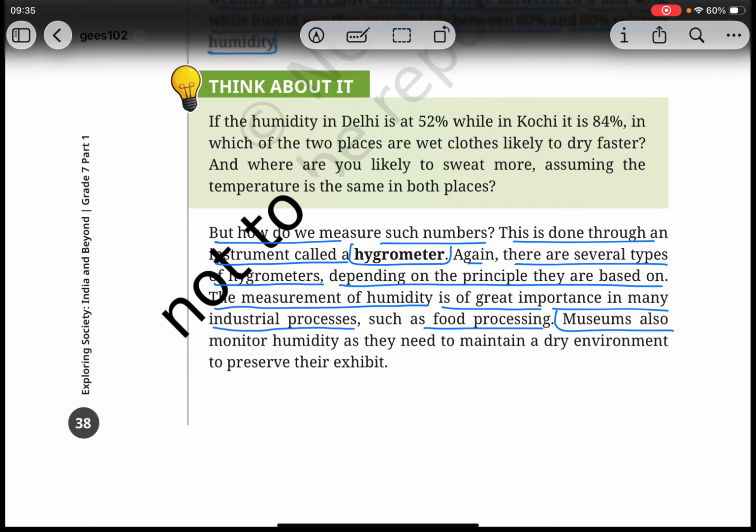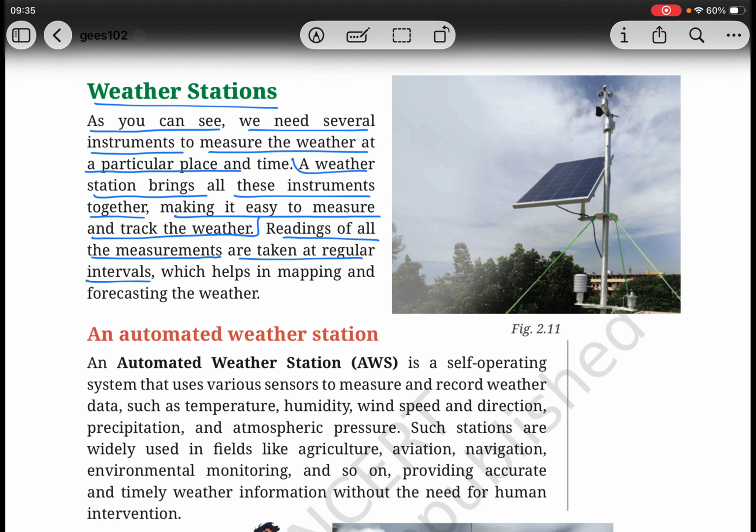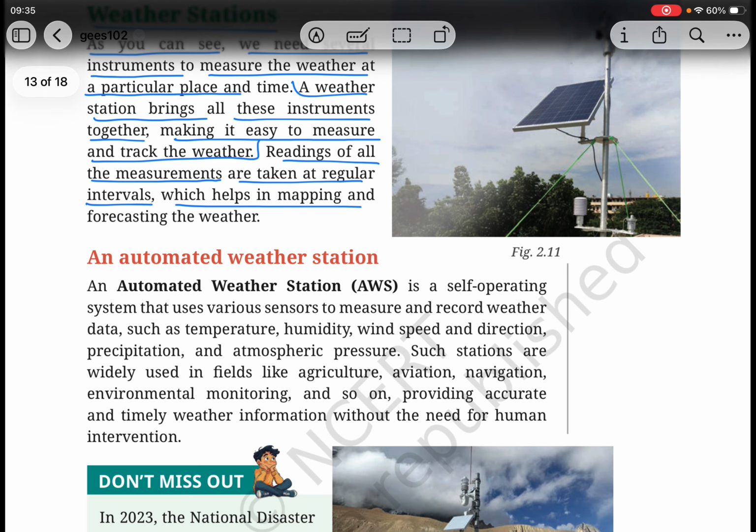Weather stations. As you can see, we need several instruments to measure the weather at a particular place and time. A weather station brings all these instruments together, making it easy to measure and track the weather. Readings of all the measurements are taken at regular intervals, which helps in mapping and forecasting the weather.